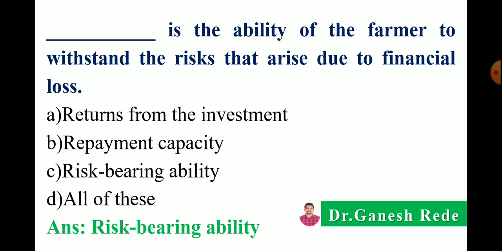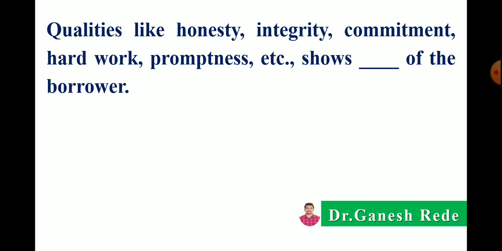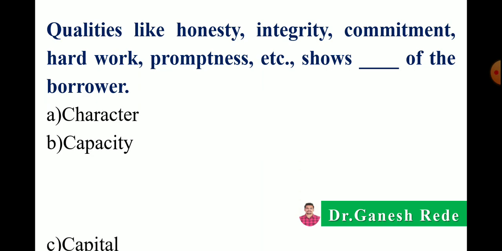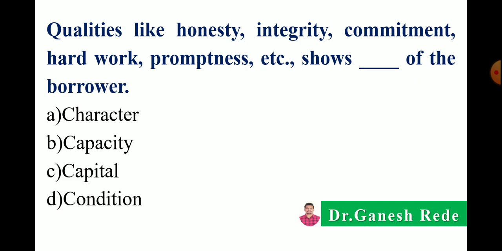Next, qualities like honesty, integrity, commitment, hard work, promptness, etc. show dash dash of the borrower. Does it show the character of the borrower, capacity, capital or condition of the borrower? Correct answer is it shows the character of the borrower. Qualities like honesty, integrity, commitment, hard work and promptness show the character of the borrower.